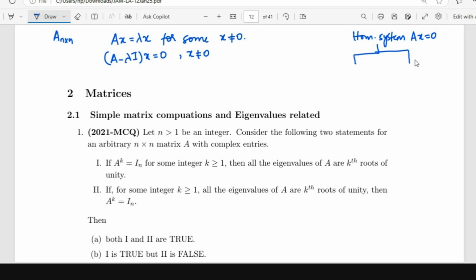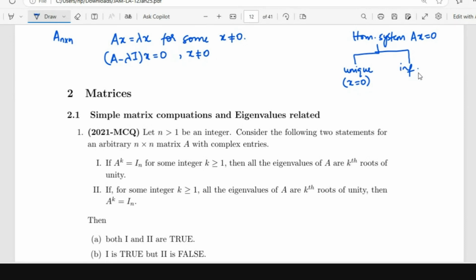The no solution case is not possible. X is equal to 0 is always a solution. So there is a unique solution or infinitely many solutions. Unique solution means X is equal to 0, because there is only one solution and we know X equal to 0 is always one.